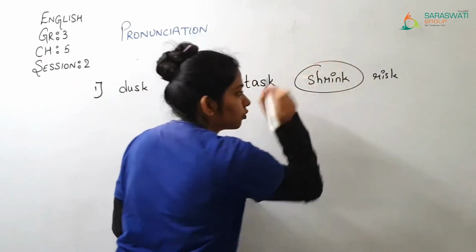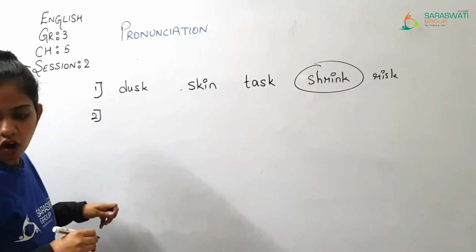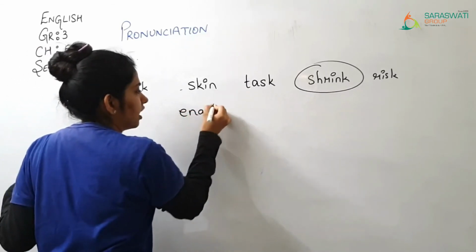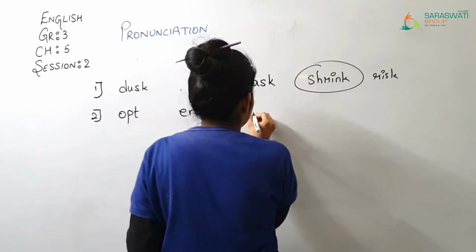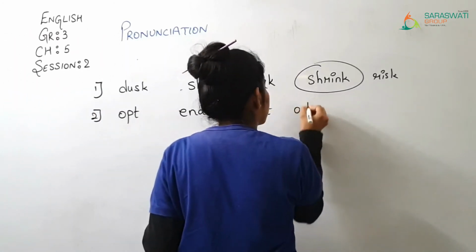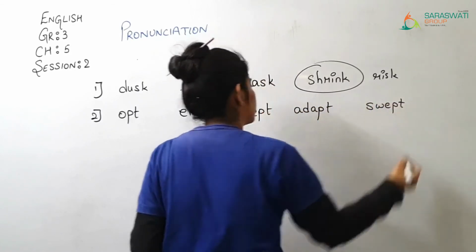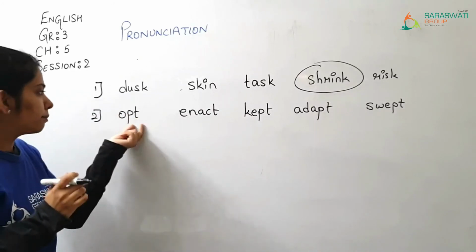So circle the word. Now the second one is opt, enact, kept, adapt, swept. Okay, so here we are having a t sound, opt.